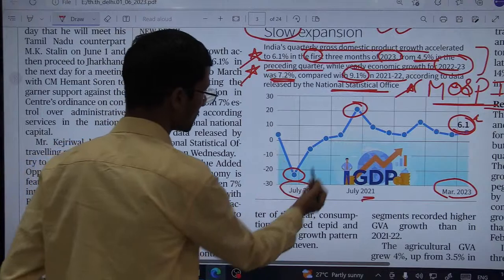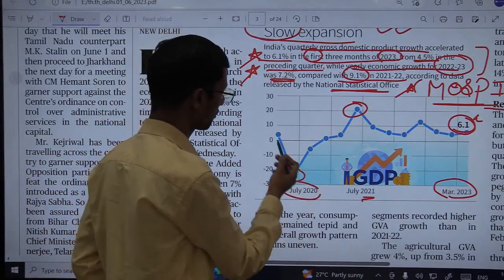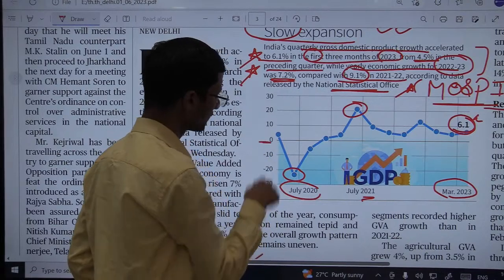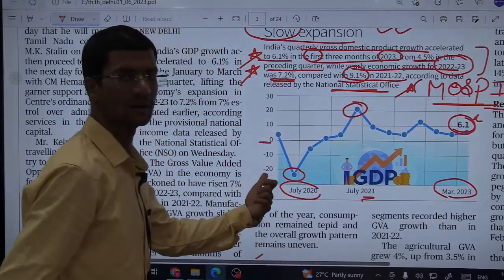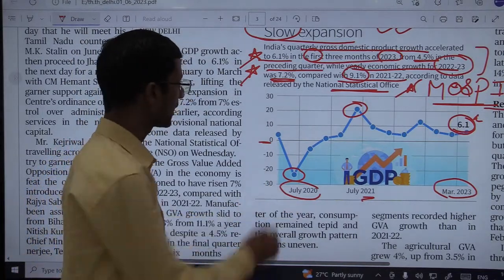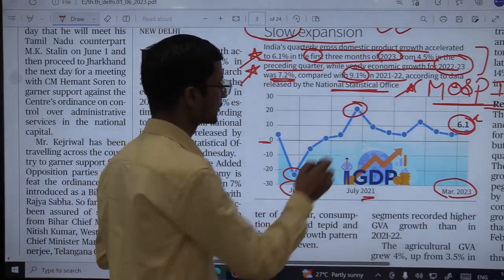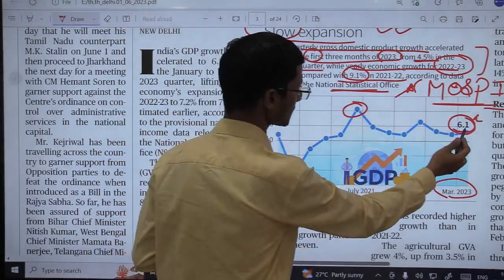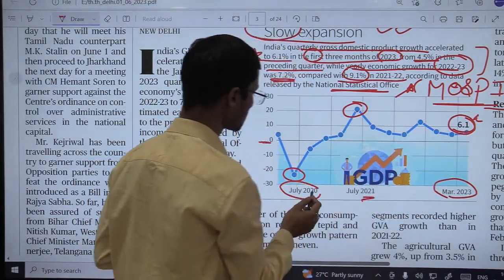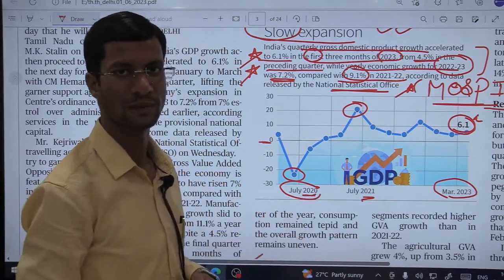This is how the GDP trend line is behaving for the Indian economy. If this is 0, downward is negative, showing contraction, and above 0 is expansion. So this is expansion, this is expansion, but this was contraction. We are all aware of this during the pandemic years.